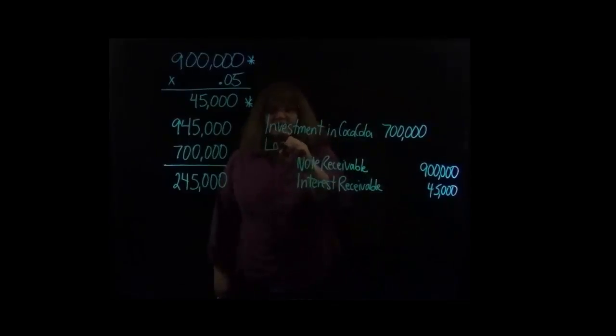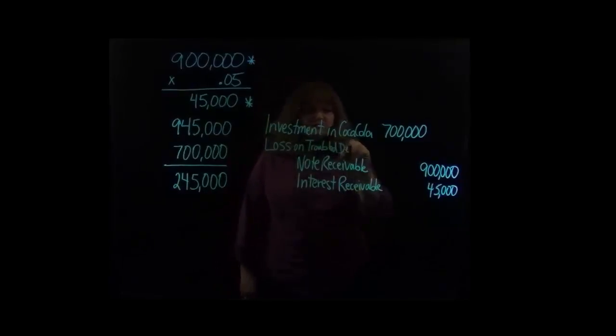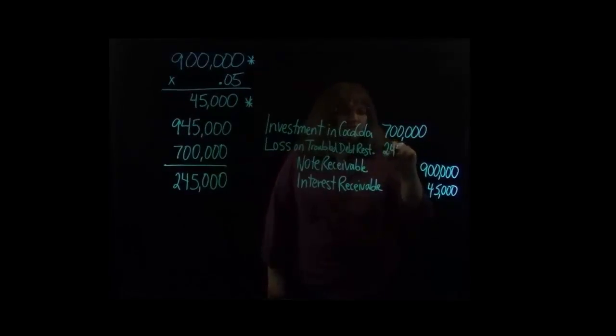And then they will debit the loss on troubled debt restructuring for the difference of $245,000.